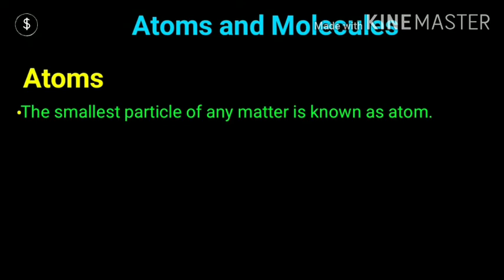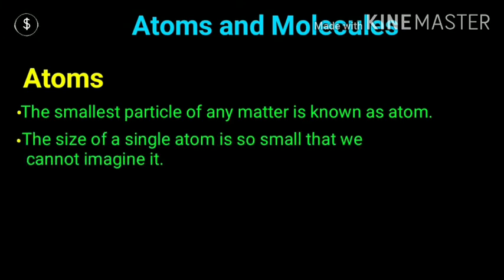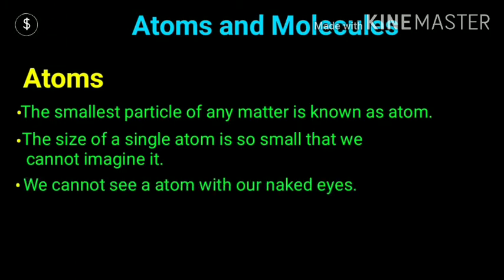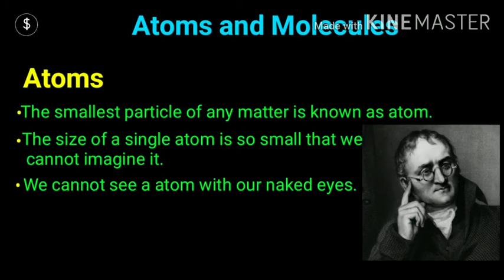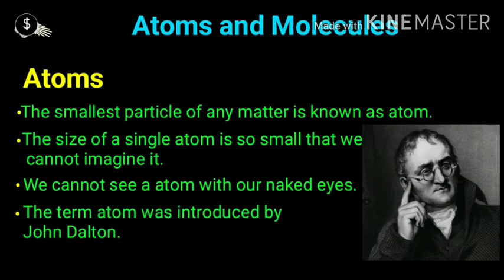Afterwards the scientists kept experimenting, and then they found that the subatomic particles, protons, electrons and neutrons, are also present. The size of a single atom is so small that you cannot imagine it. We cannot see an atom with the naked eye, so we need a microscope, an electron microscope.